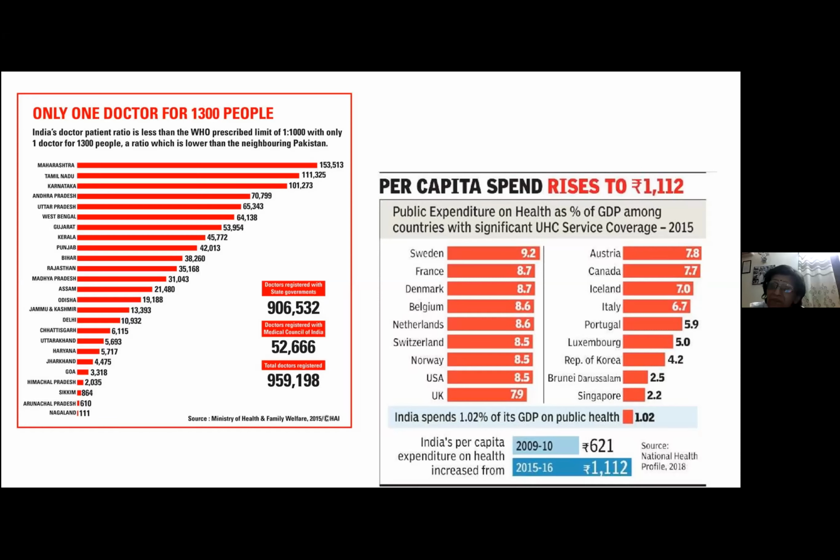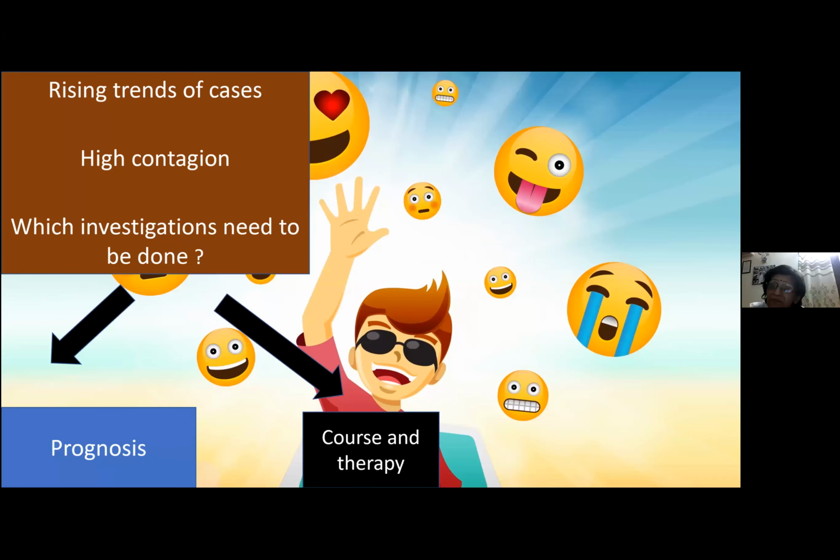So what to do in this situation? We can see that we have rising trends of cases, very poor manpower, and high contagion of the virus, which is going to spread to so many people so fast. So now all the medical professionals will have to act like a superhero, isn't it? They have to be learned. They should know which investigations need to be done once the patient has been diagnosed as COVID positive. Which investigations should be done, which will decide the course of the disease and therapy, and also help you understand the prognosis of the patient.